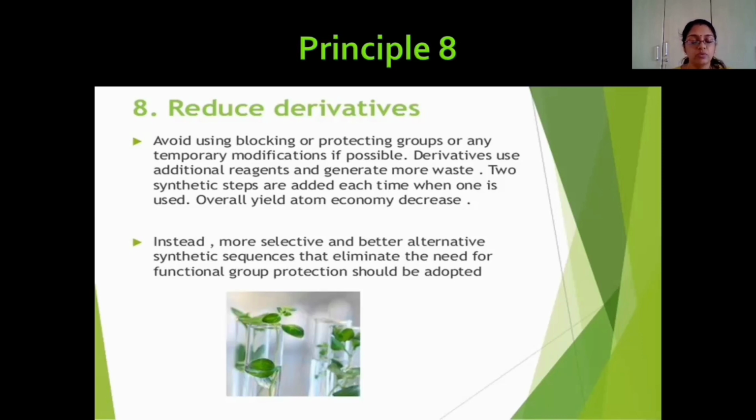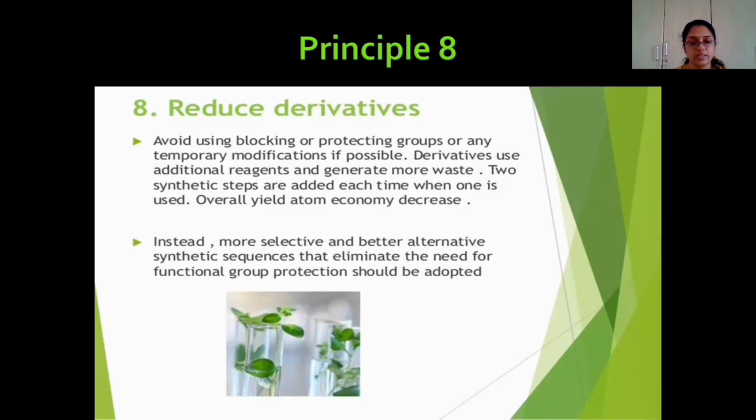If we use a protecting group, we first protect, then do the reaction, and the next step is to deprotect the protecting group, and all of that increases the cost of reactions and the large use of chemicals. So atom economy also tends to decrease.